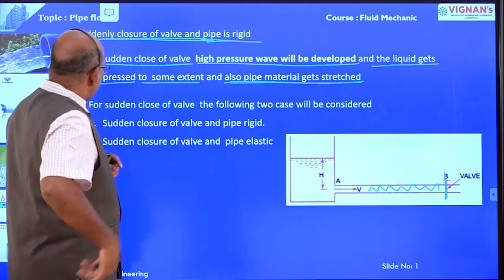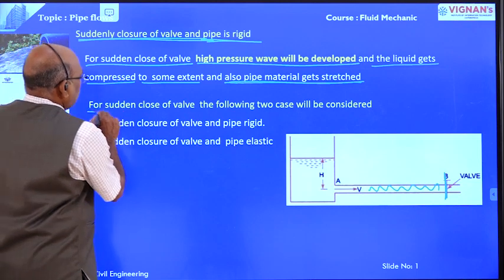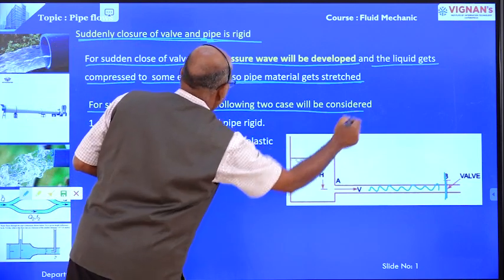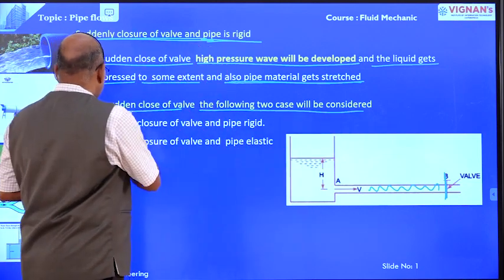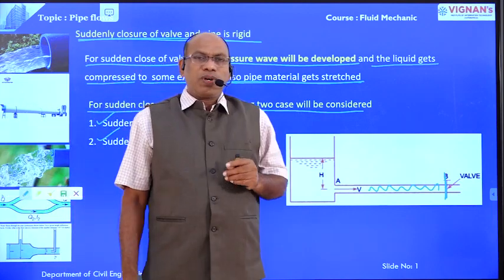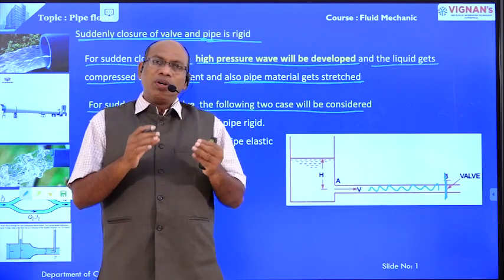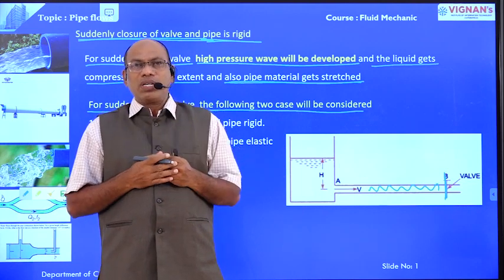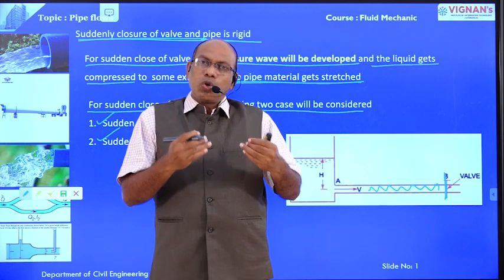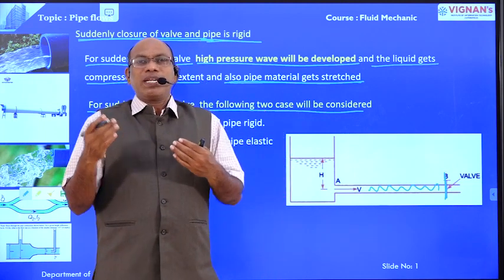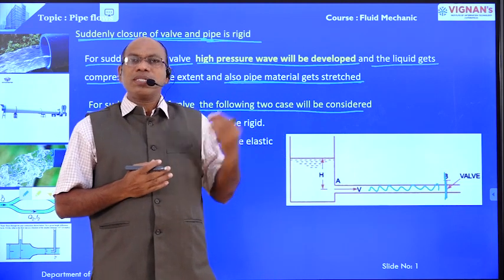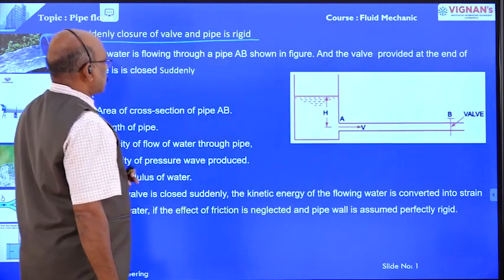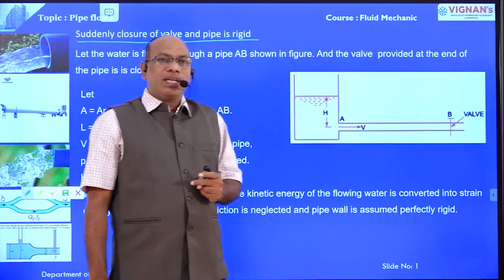Here also, for sudden closing of the valve, the following two cases will be considered. Case 1, sudden closing of the valve and pipe material is rigid. Case 2, sudden closing of the valve and the pipe material is elastic. Now we are going to discuss one by one. Sudden closing of valve and pipe is rigid.